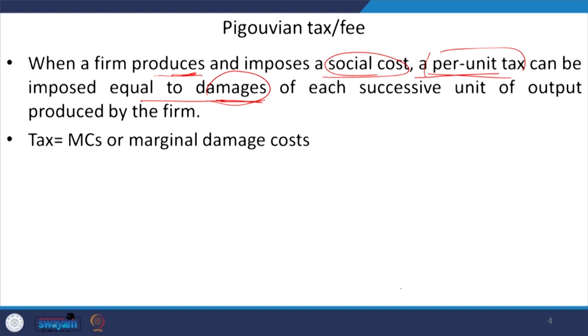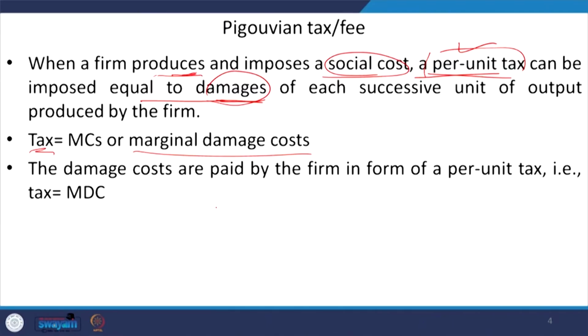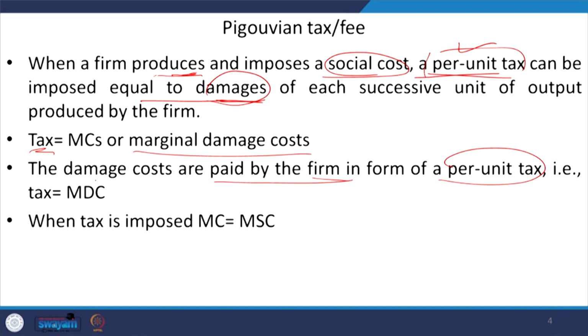So, here we are saying that this tax is determined on the basis of the marginal damage cost, that is, a per unit tax, or the damages that are generated from each successive unit of output, right. So, the damage costs are paid by the farm in the form of a per unit tax. So, that is why we are saying this tax is in terms of the marginal damage cost. And when this tax is imposed, that is, the marginal damage cost is imposed, right.